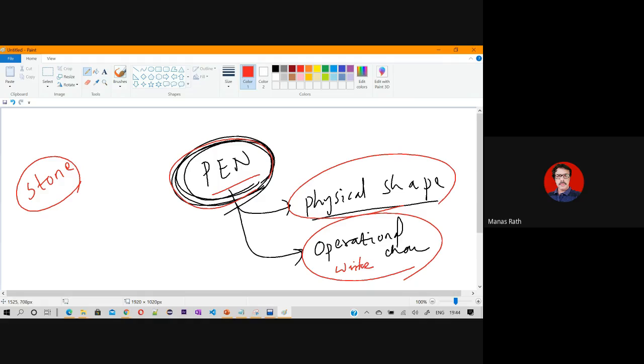What is the operational characteristics of a stone? Anyone? It helps in building walls. It is bulky and strong. These are the physical things, the shape. And the operational means it is used for some purpose, like building houses, making roads, and killing people. These are the operational characteristics.